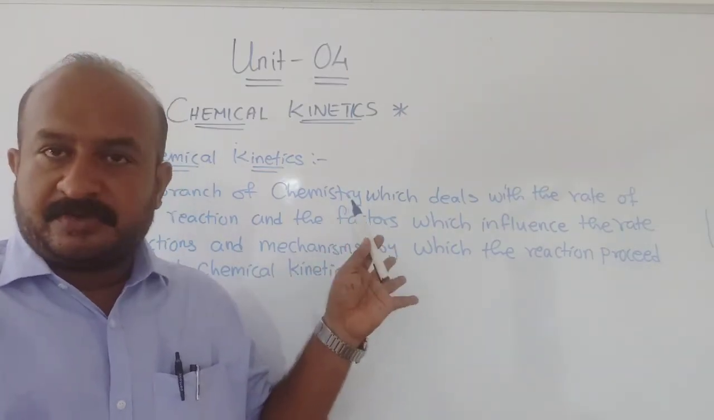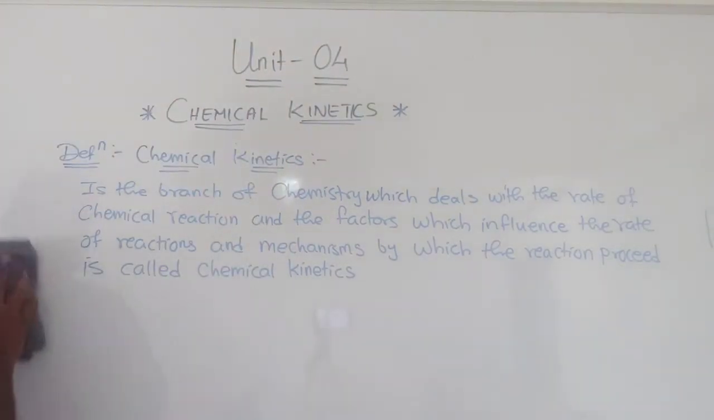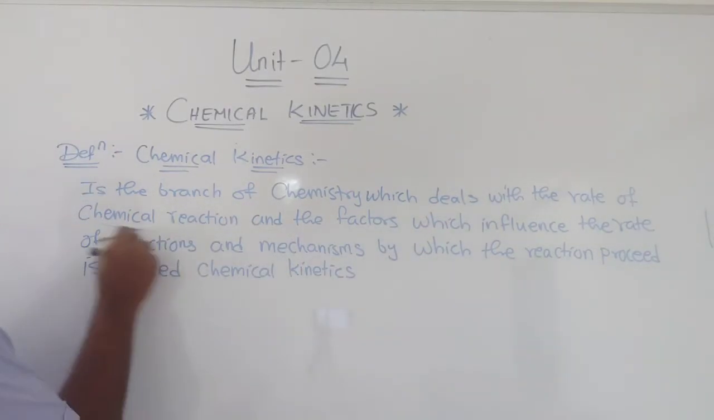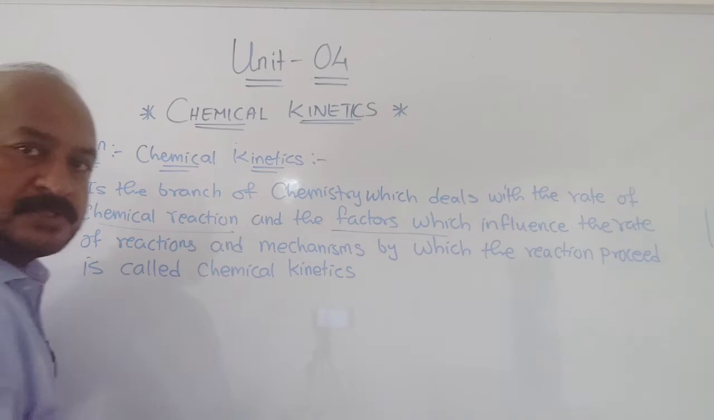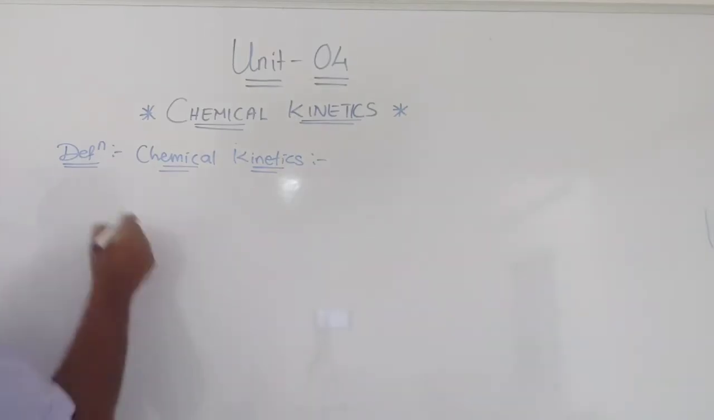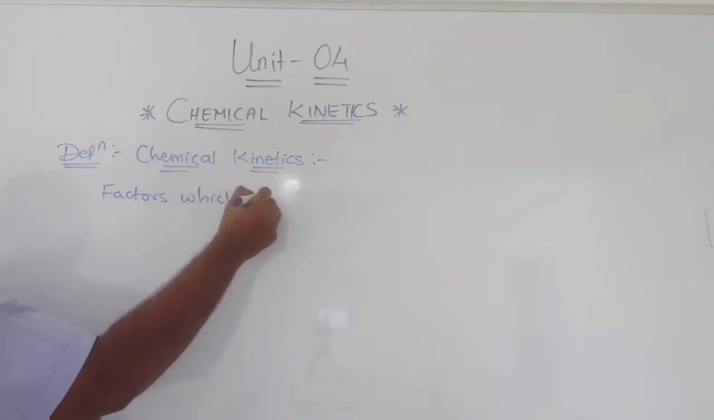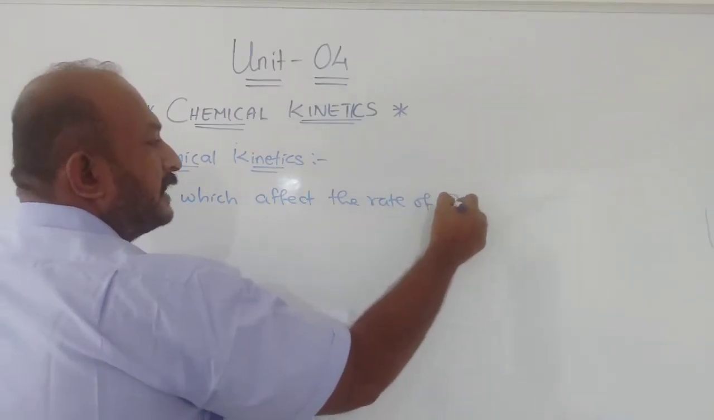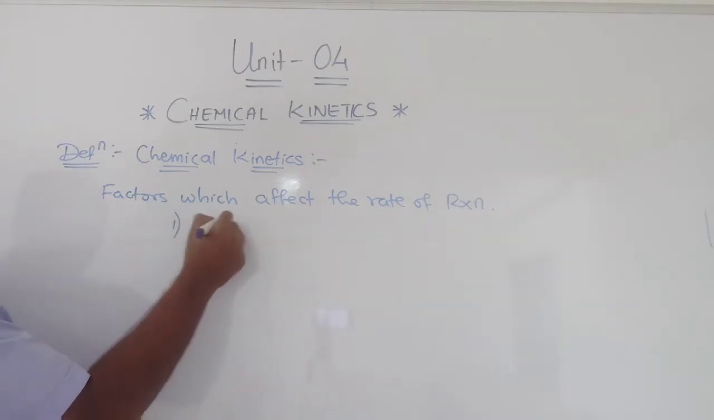After this I am going to discuss the factors affecting the rate of reaction. It is a branch of chemistry that deals with the rate of chemical reaction and the factors which influence it. So what are these factors that we are going to study? Okay, now see. The factors which affect the rate of reaction, the first factor is temperature.